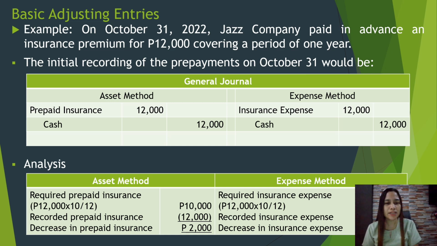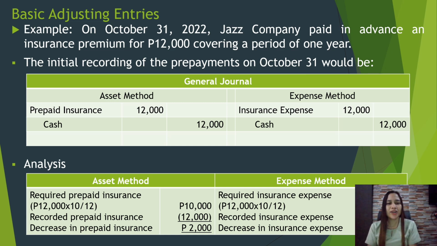There is a decrease in prepaid insurance of 2,000. And then under the expense method, the required insurance expense is 12,000 times 2 over 12, 2,000. Then the recorded insurance expense is 12,000. The decrease in insurance expense is equal to 10,000.